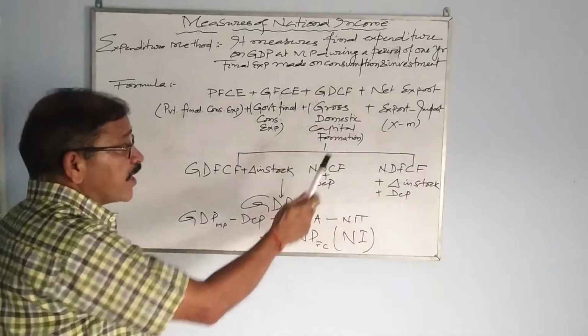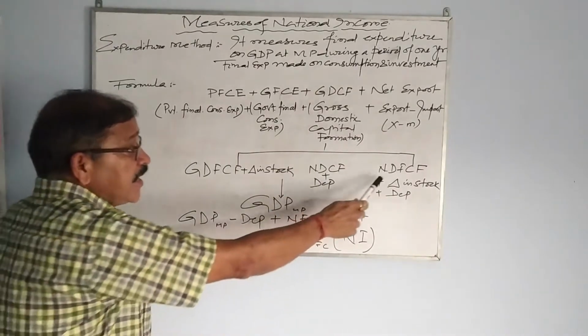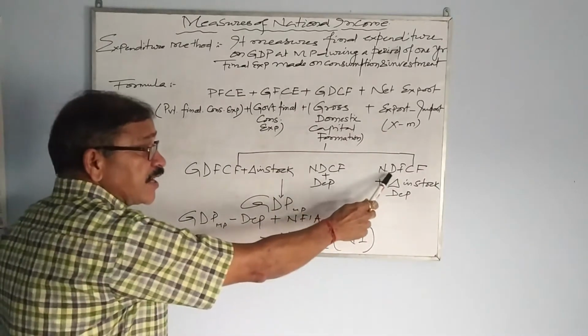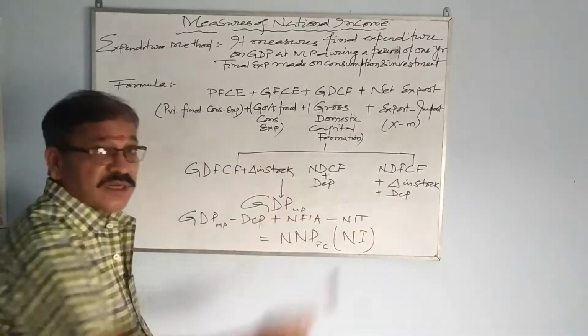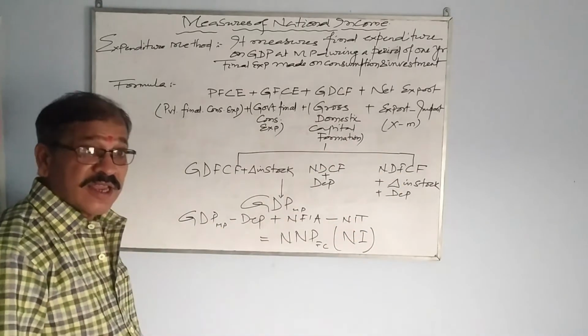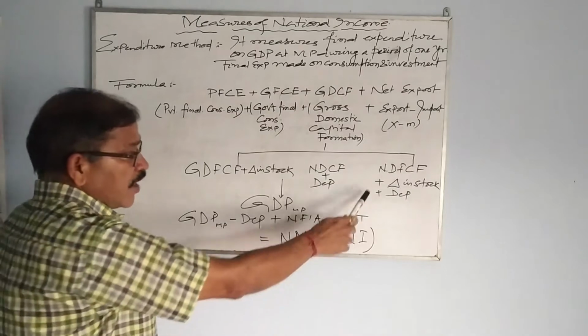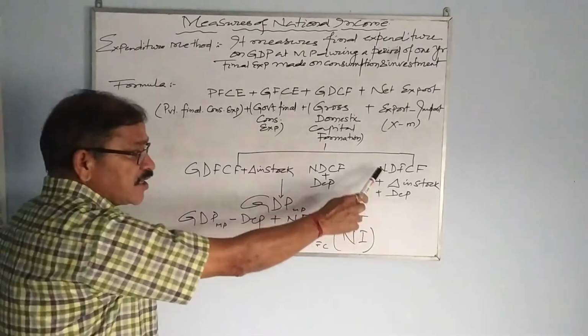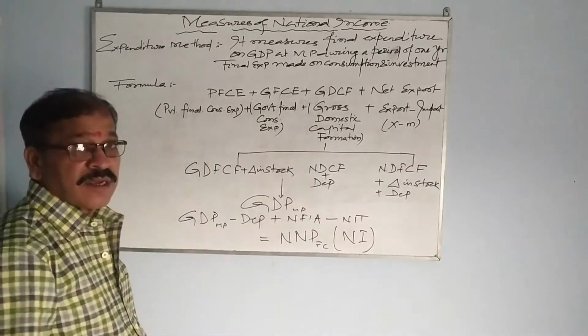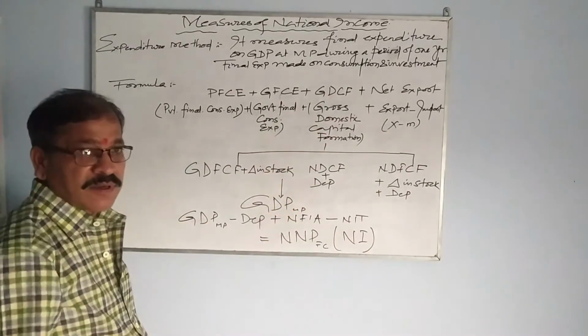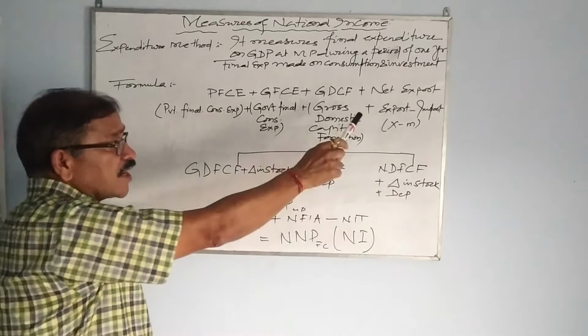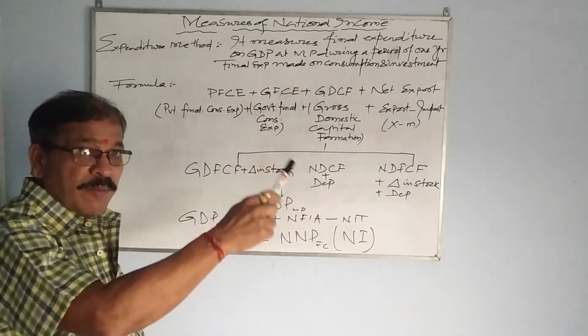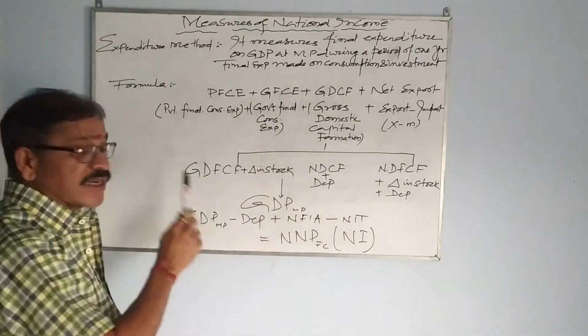Okay. Sometimes, in other case, NDFCF is given, net domestic fixed capital formation. In that case, you have to add change in stock plus depreciation. If you add these two, then you will get GDCF. Okay, if straight away these four are given, no problem, you put the values and add, you will get GDPMP.